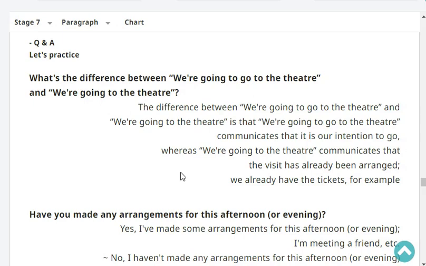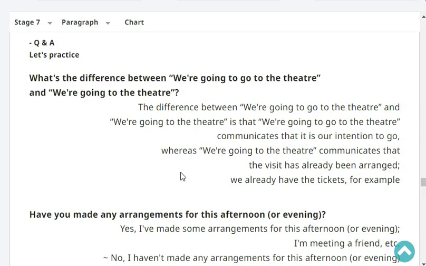What's the difference between "we're going to go to the theater" and "we're going to the theater"? The difference between "we're going to go to the theater" and "we're going to the theater" is that "we are going to go to the theater" communicates that it is our intention to go,